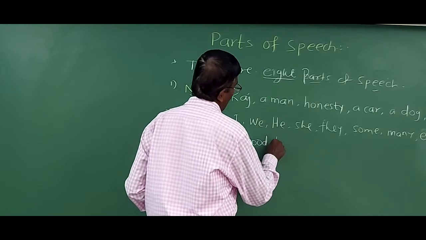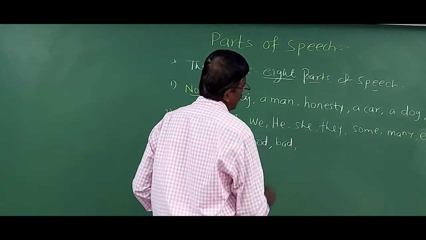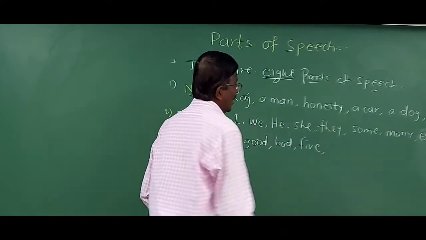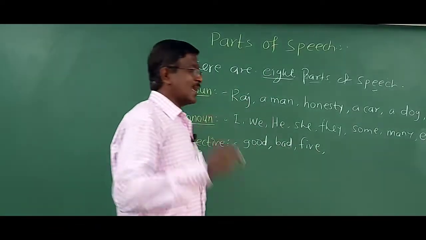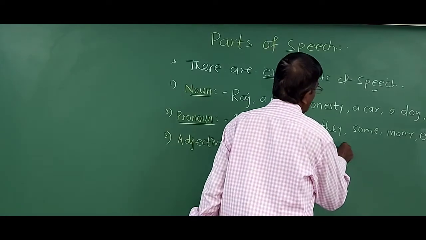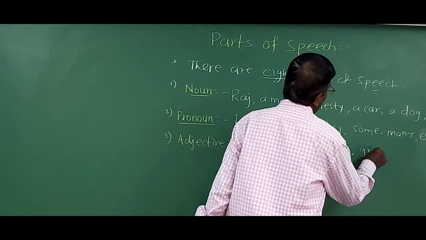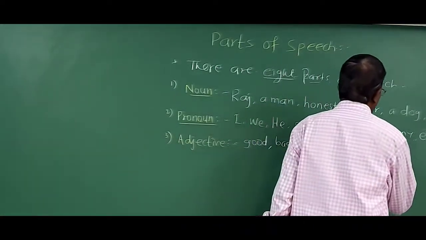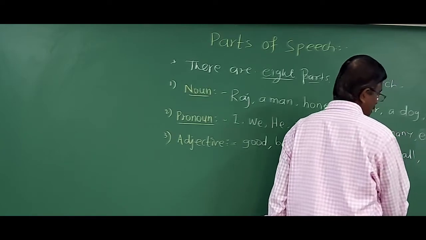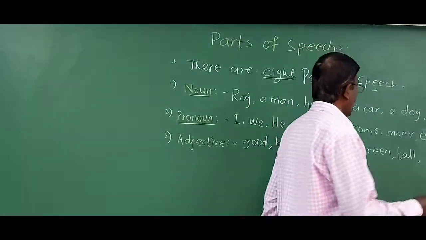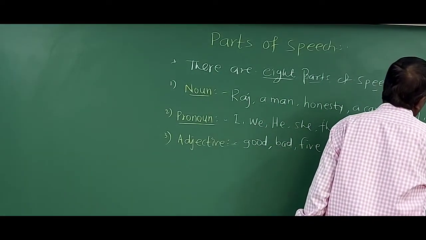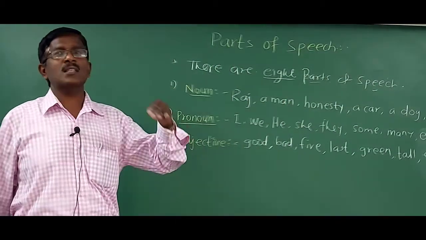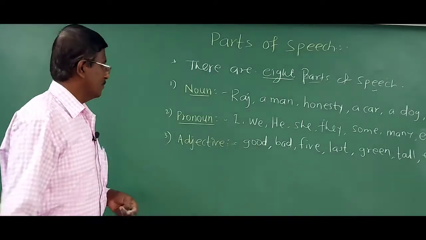A bad boy, bad is an adjective. 5 fingers, 5 is an adjective. Last day, last is an adjective. Green vegetables. Tall trees. Every city, every is an adjective. So adjective is a word that describes a noun or pronoun.